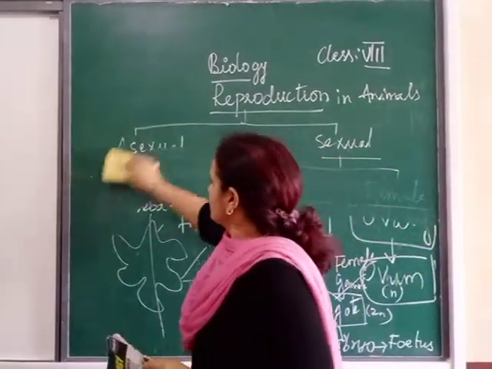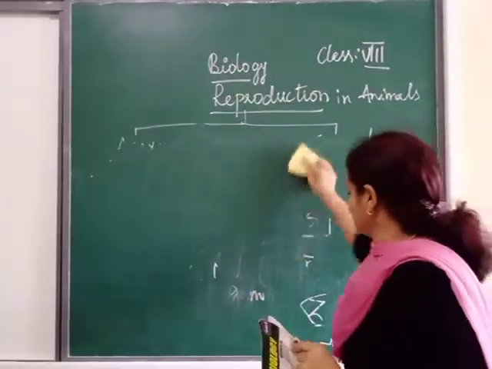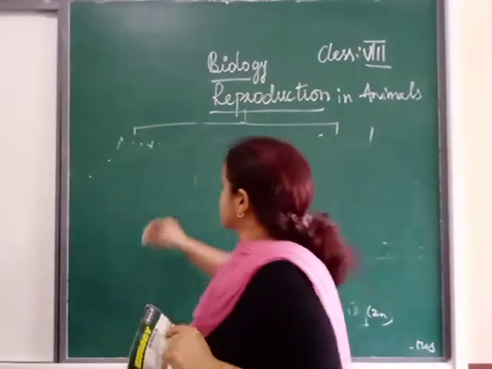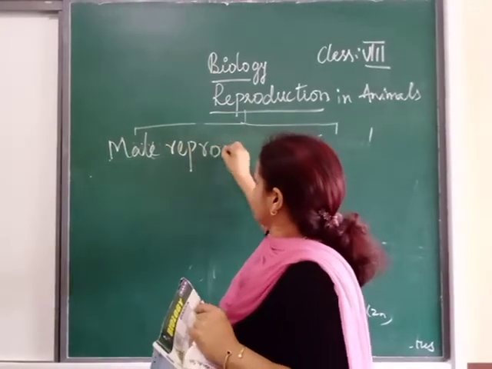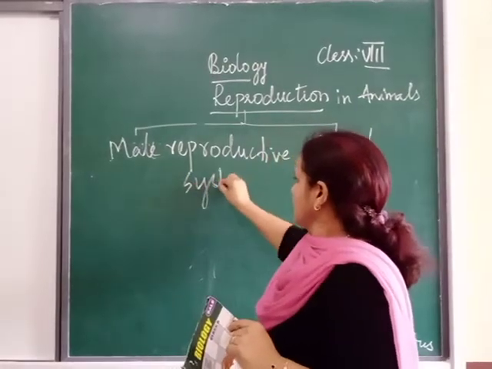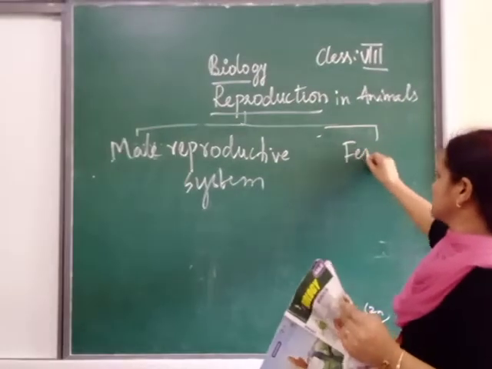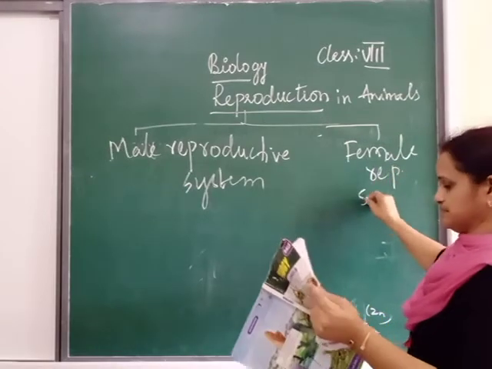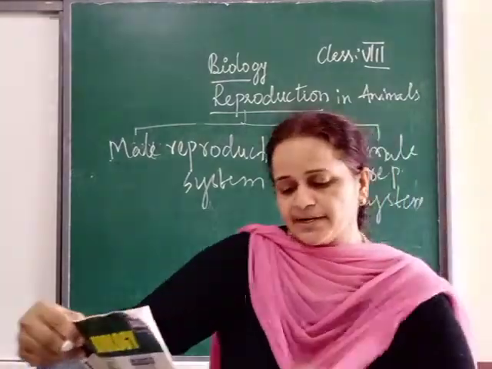When we talk about the reproductive system, there are two types in sexual reproduction: the male reproductive system and, second, the female reproductive system. Firstly, in detail, we are going to study the male reproductive system.